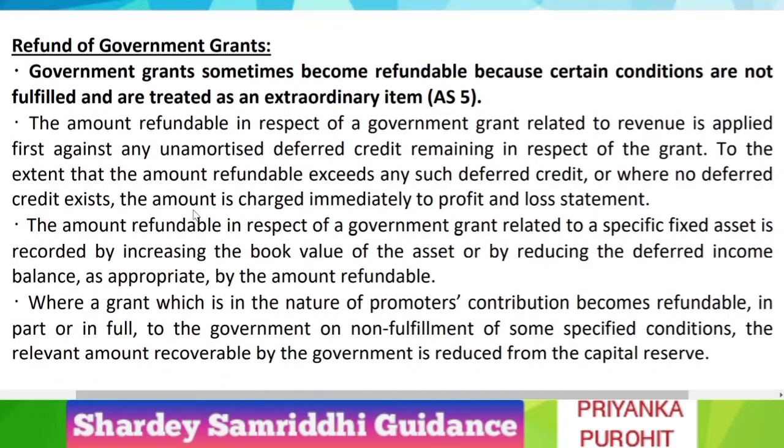The last point is regarding the refund of government grants. Whenever the grant is refundable, that is, you have not fulfilled the conditions which were attached to it, then you have to follow this statement. In simple words, you just have to reverse the entry which you made earlier. At the time of recognizing the government grant, whatever you did, you just have to reverse it. If you have added it, you have to subtract it. If you have subtracted it from the cost of the asset, then you have to add it back. Like this you have to do.